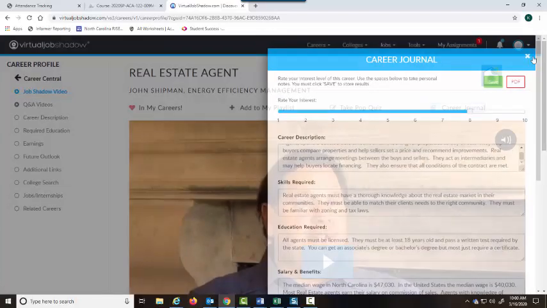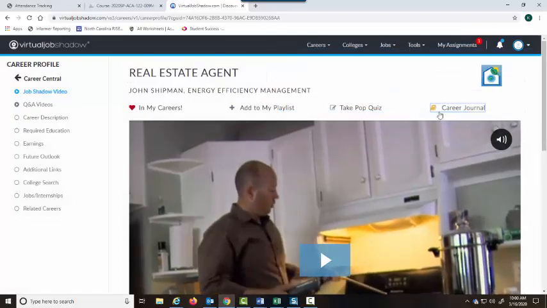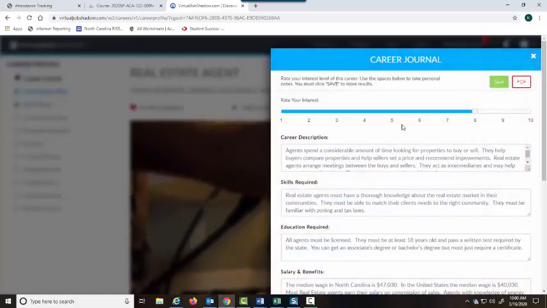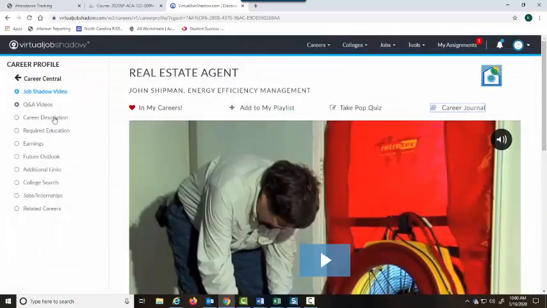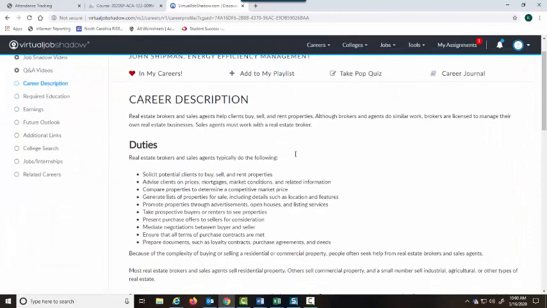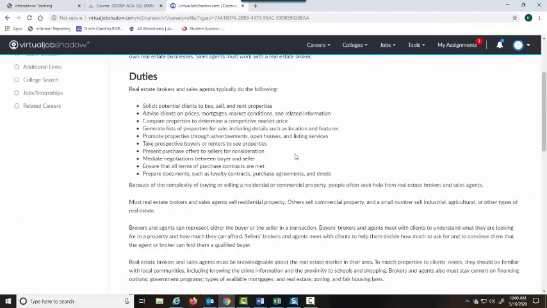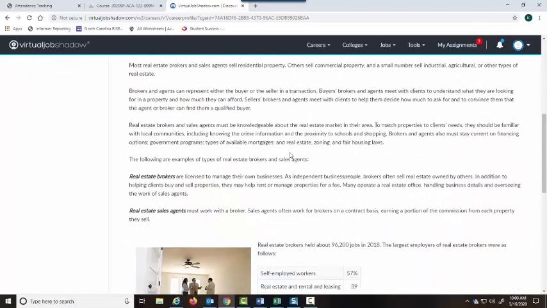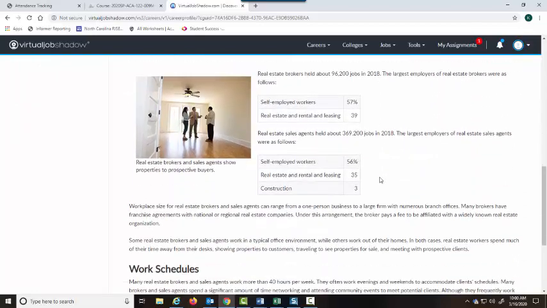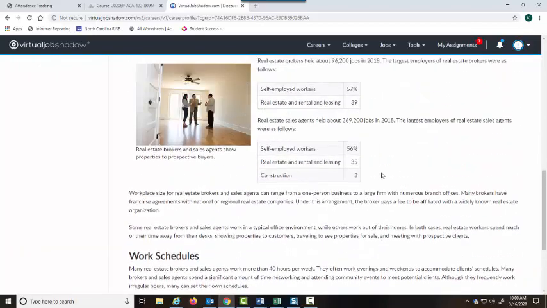So I'm going to click out of here, over here on the left. Notice the very first thing said career description. If I look over here on the left, here's a section that talks about the career description. I do not want you to copy and paste from this section. I want you to write it in your own words. After reading this, in 3 to 5 sentences, explain, for example, for me,